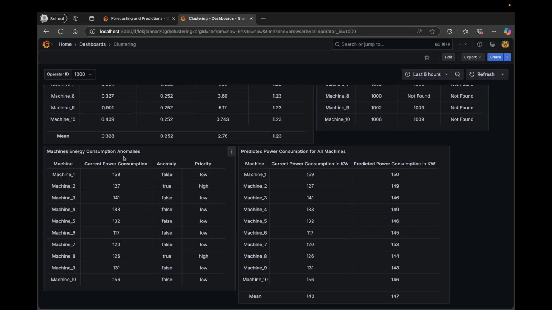Machine energy consumption anomalies. Detecting unusual energy usage patterns based on the clusters, and in case anomalies continue to be high, the operator needs to be alerted on priority. Predicted power consumption for all machines. Here we are estimating future power consumption across all machines. These analytics empower us to optimize production, reduce defects, and enhance overall efficiency.